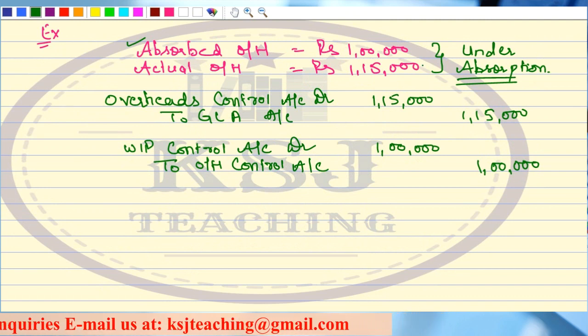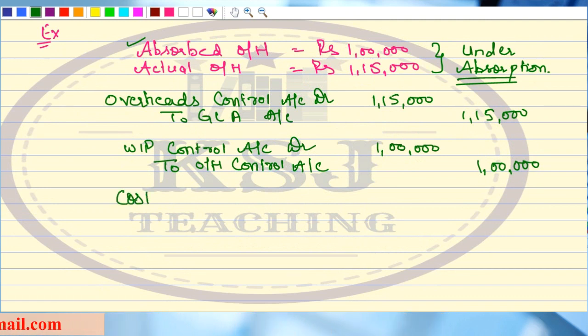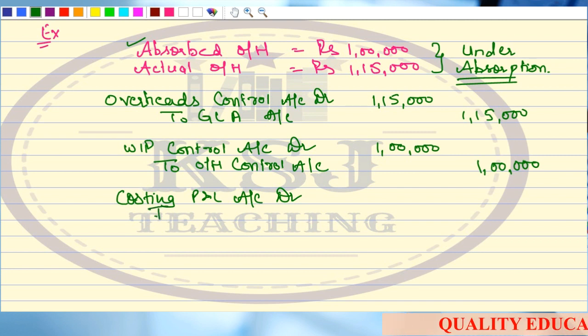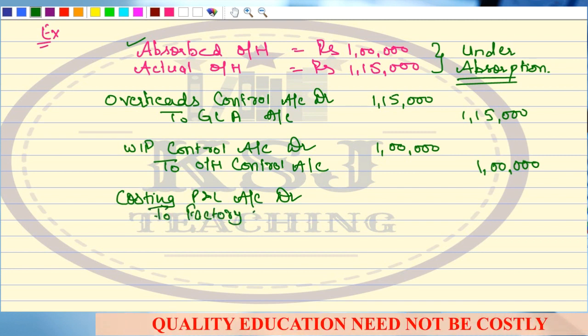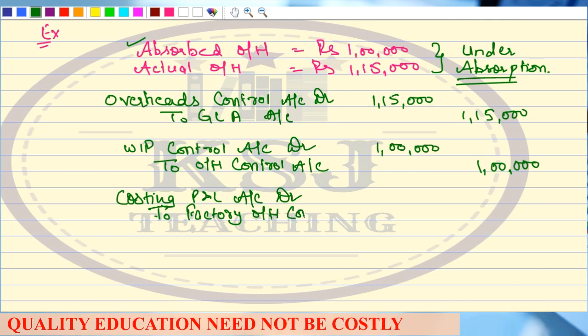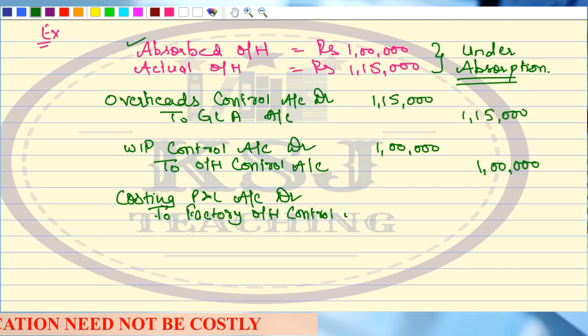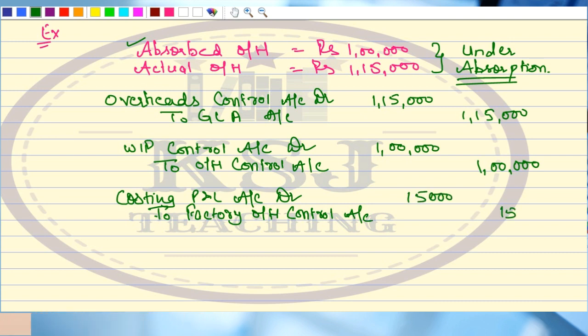So the entry will be: costing profit and loss account debit to factory overheads control account. That is 15,000. That is your loss.